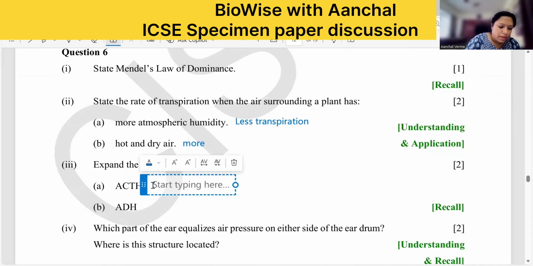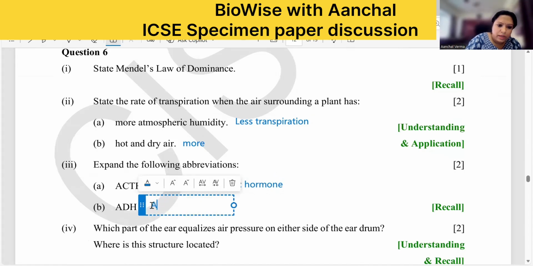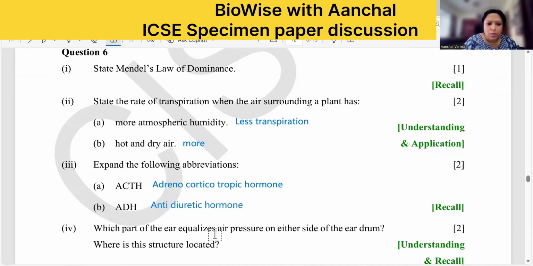What is the full form of ACTH? Adrenocorticotropic hormone. And ADH is antidiuretic hormone. Okay. Now, which part of the ear equalizes the air pressure?